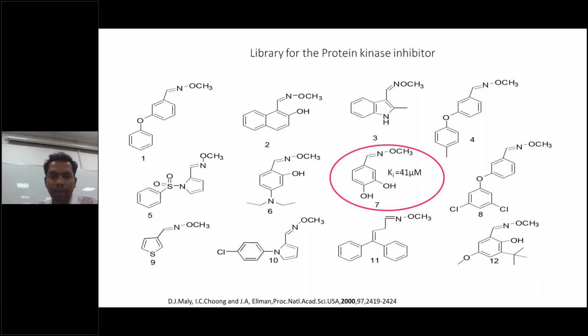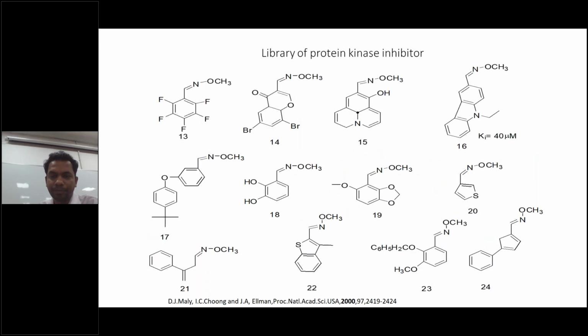So out of the fragments, they found one fragment. You can see compound number 7. It is 41 micromolar. That is the activity of this by enzymatic assay. They find it 41 micromolar. They screened out a lot of fragments, and they found that compound number 7 has 41 micromolar.